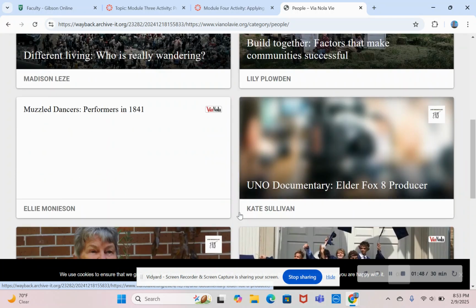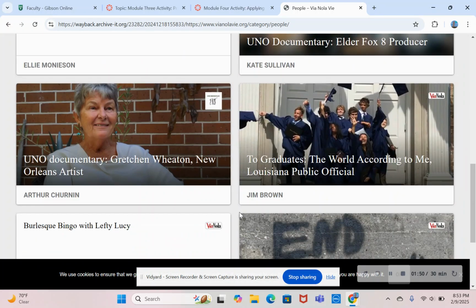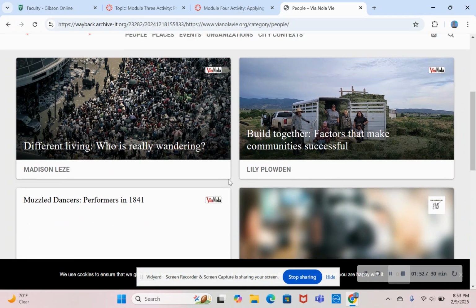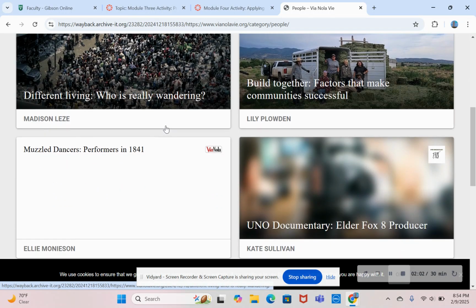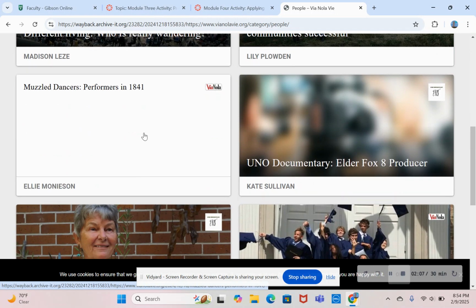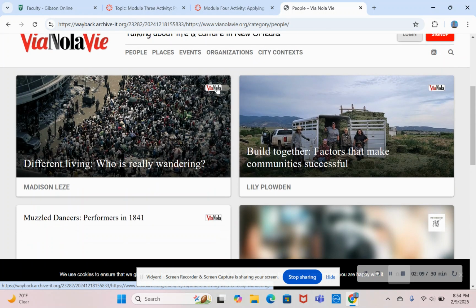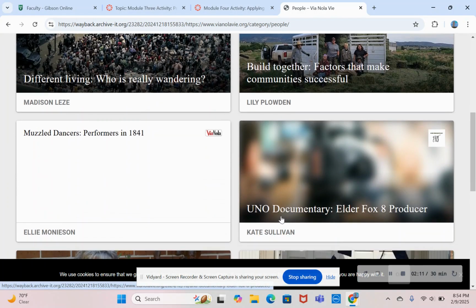First things first, if you're looking at this whole page, you're going to see this on the spreadsheet. For page 1, what you want to look at is, does it have a featured image? Does it have the title? And does it have an author? You'll see under the spreadsheet that you're going to want to evaluate those things. For example, Muzzle Dancers Performers in 1841 has no featured image. You also want to check that the badges are good. So VNLV is good, and then this one is a UNO documentary, and you have this badge of UNO documentary. But you'll see this image is blurred and it's not perfect. That would be something that you would document on the spreadsheet.